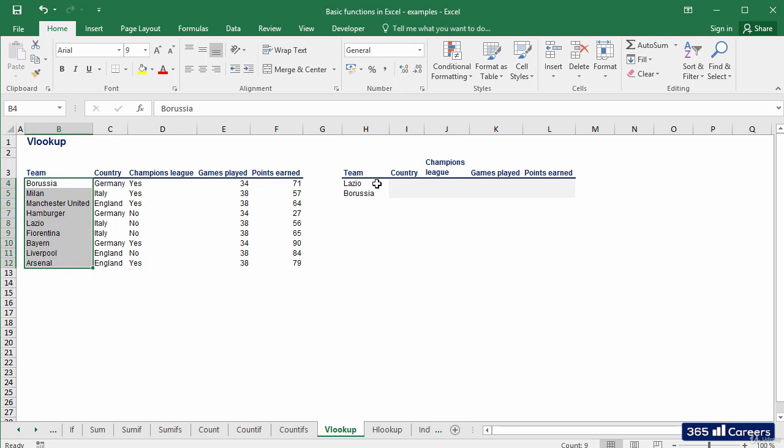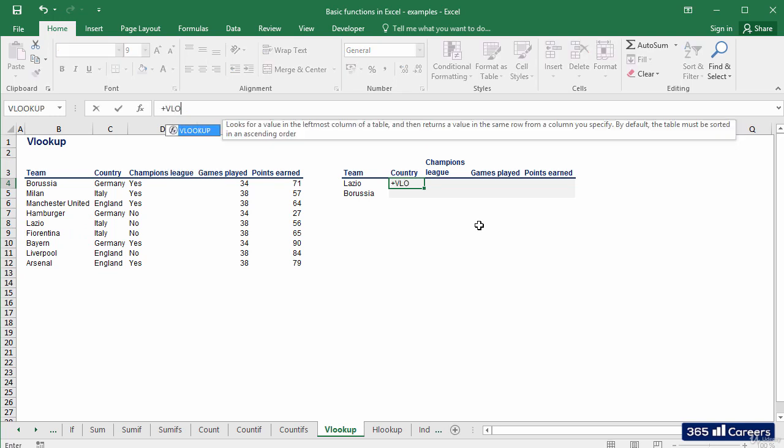Let's see how the formula is applied in our small but easy to understand example. In the table on the right, we have two teams. Our goal is to extract the information related to them from the source table. Let's type plus VLOOKUP.